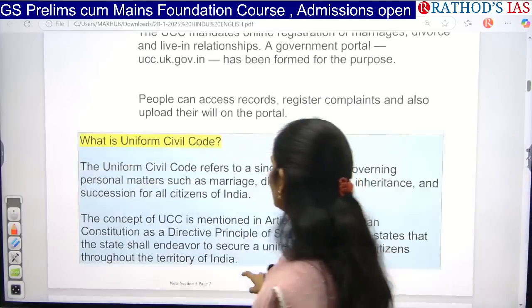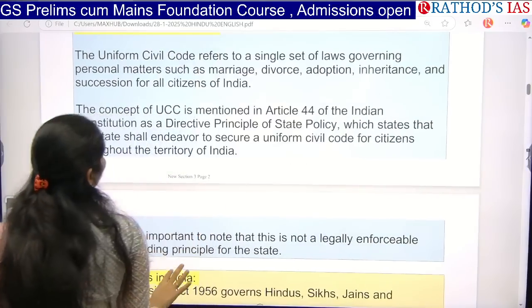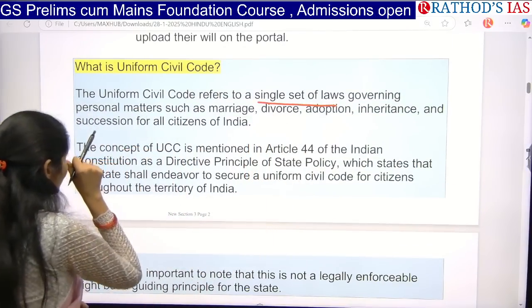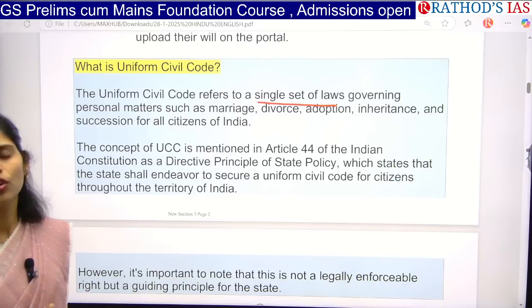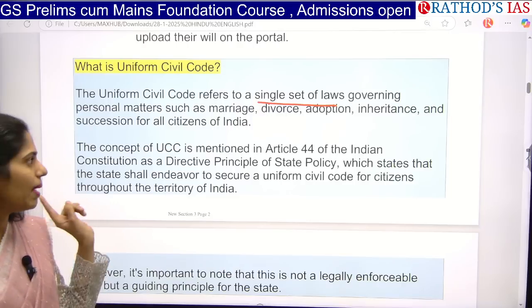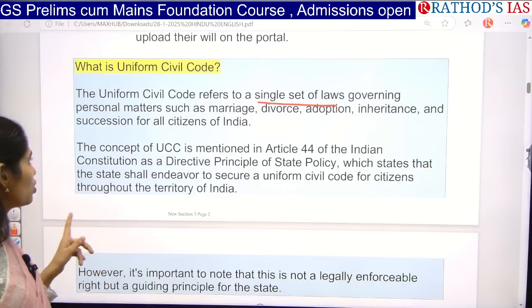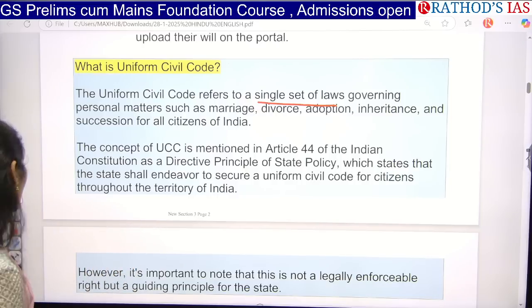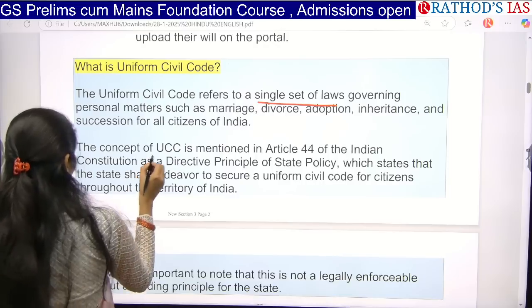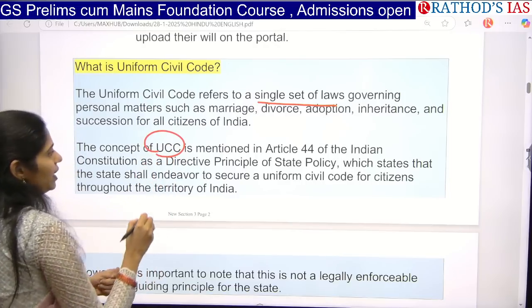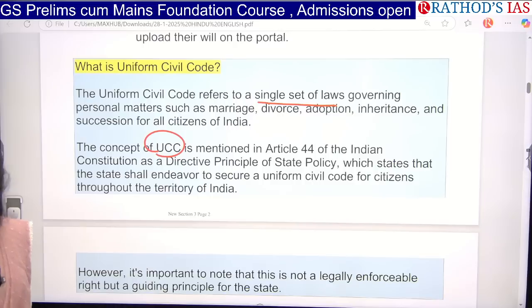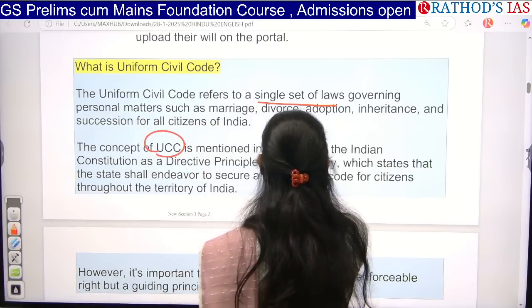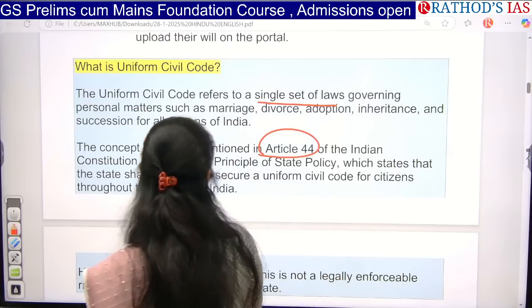And what is a Uniform Civil Code or UCC? It is nothing but a single set of laws which govern personal matters or civil matters. What are those civil matters? As I said, marriage, divorce, adoption, inheritance of property and succession. So all will be covered under this single umbrella now. And the concept of UCC is mentioned in one of the articles in our constitution that comes under DPSP, that is Article 44 of the Indian constitution.